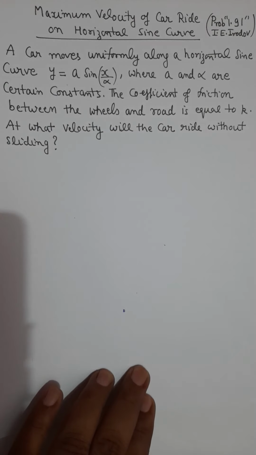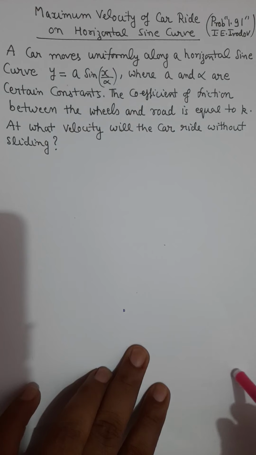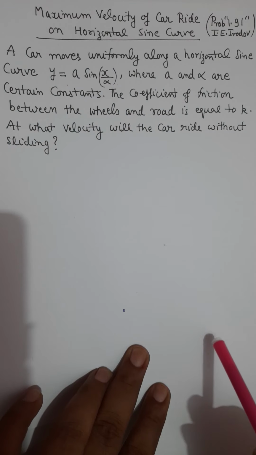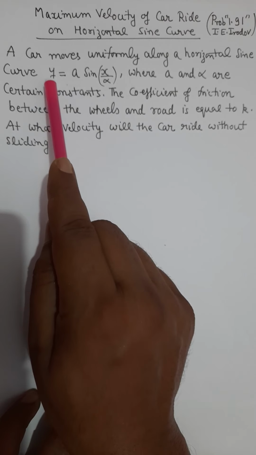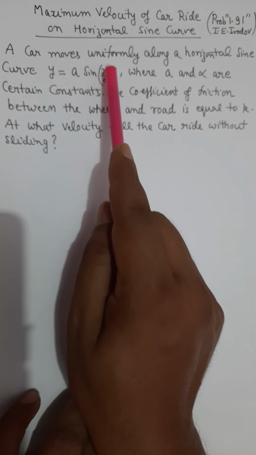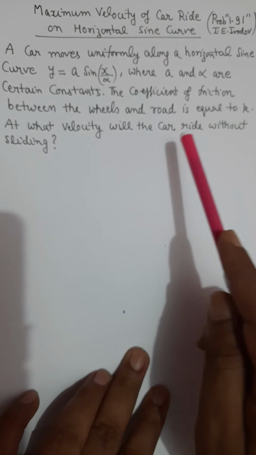This problem, as you can see in the title, says that we have to find the maximum velocity of a car riding on a horizontal sine curve. In the problem, they have given the equation of the sine curve, which is y equals a sine x over alpha, and a and alpha are given as constants.